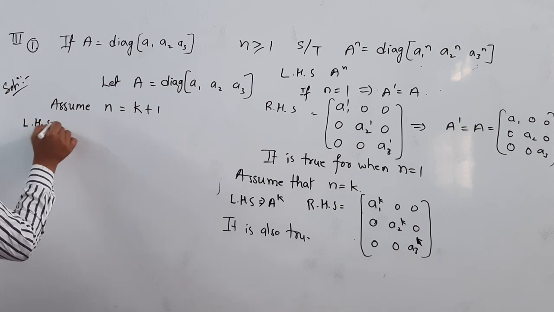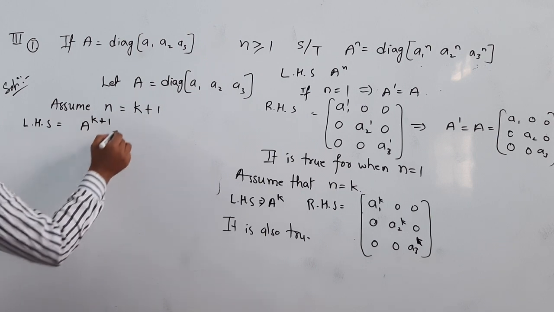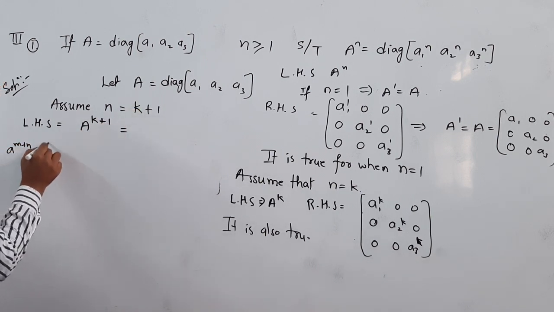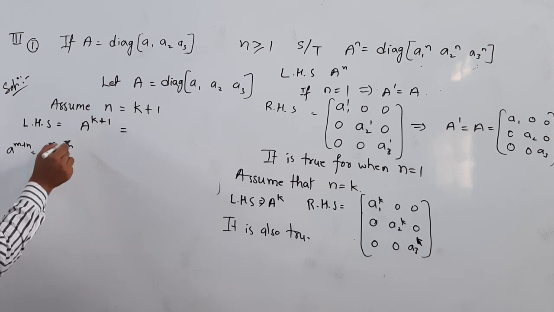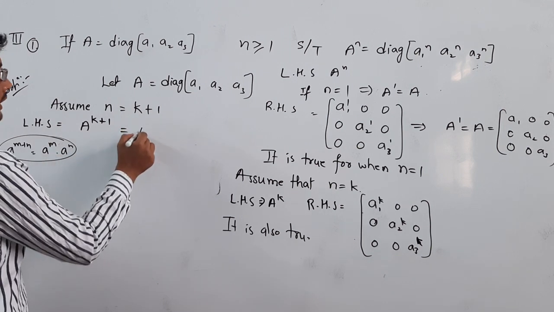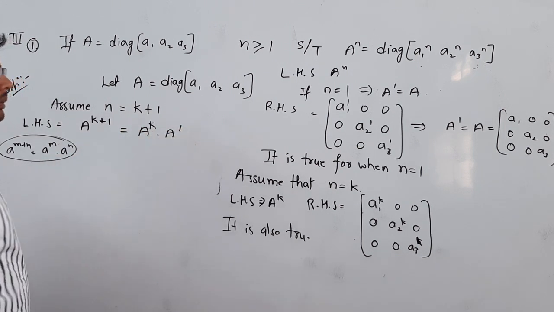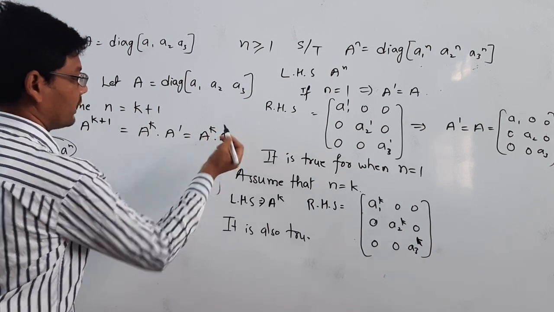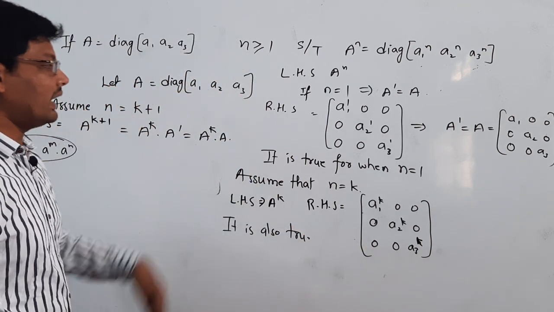LHS I am taking here: A to the power of k plus 1. Can I write it in the form of A to the power of m plus n? The formula is A to the power of m into A to the power of n. In this manner, I am solving here A to the power of k into A to the power of 1. So simply we can write it as A to the power of k into A. So we can substitute the A to the power of k value here, and we will get the answer.